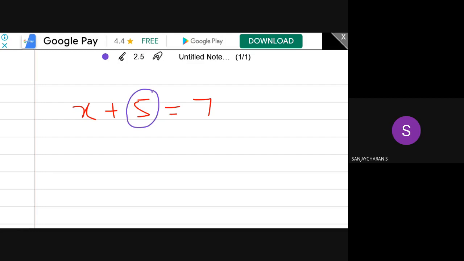How do you know that? How do you find that value? That is nothing but the inverse element of 5 in the given set, under the operation of addition. So what is the inverse element of 5 under addition? It's clearly minus 5. So x plus 5, then add minus 5 on both sides. Finding minus 5 is nothing but our inverse axiom.